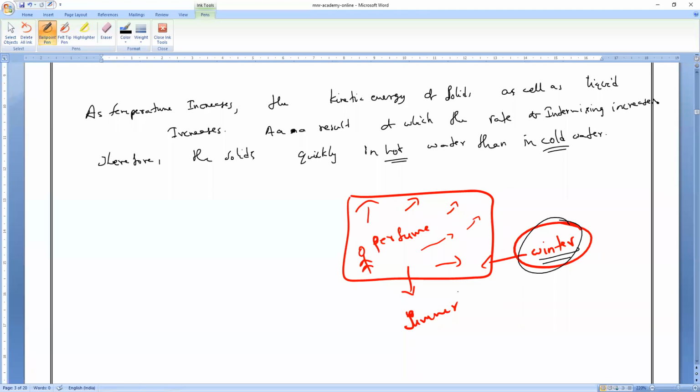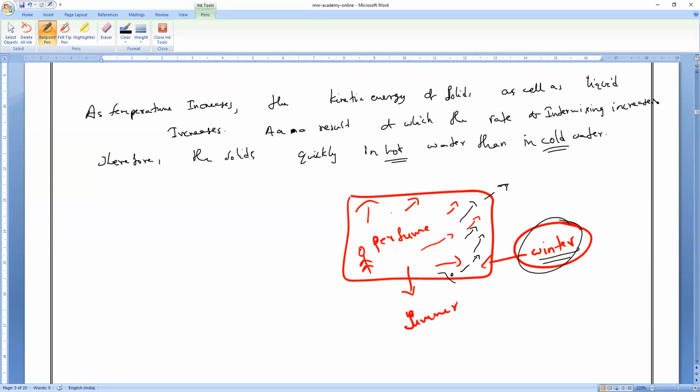Can you tell me what is the reason? Anybody? All of you? Sir, because of temperature. Yes, temperature. In summer, you can see it's very high humid. Because of temperature, the air particles, dry air particles, are moving very fast, so they will carry the perfume smell a longer distance very quickly.